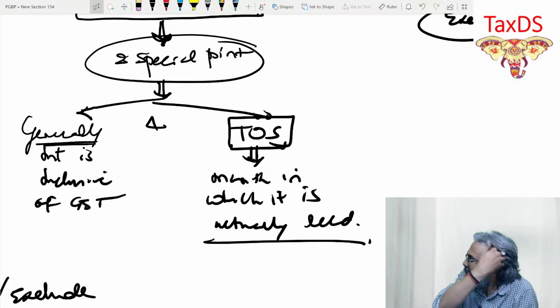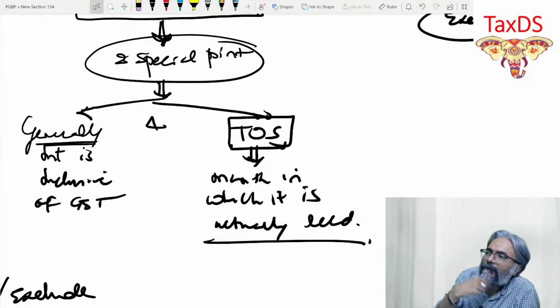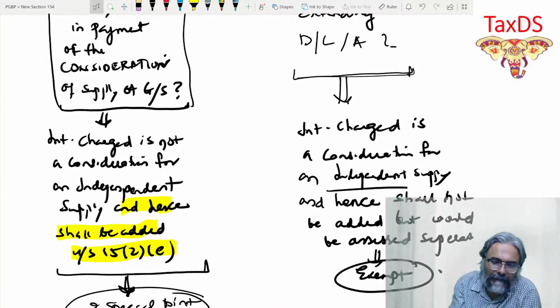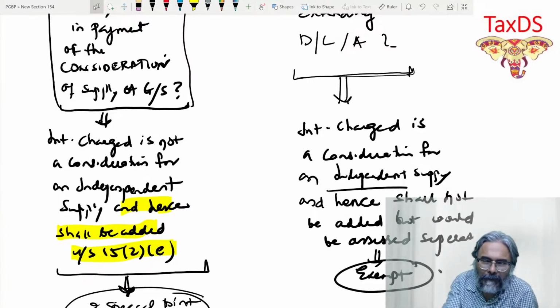Fine, students. Students, let me give you one more example, and this is an example which you should be very careful about, on the same two points. Be careful, students. Supposing you are going to a showroom and you are buying an Apple laptop. The shopkeeper says that the amount would be 2.5 lakhs.